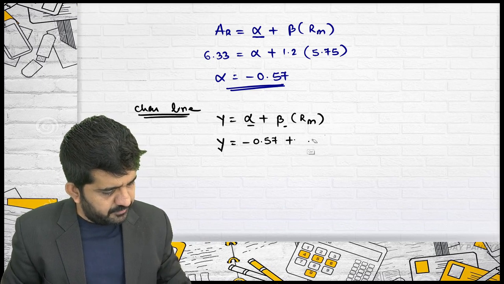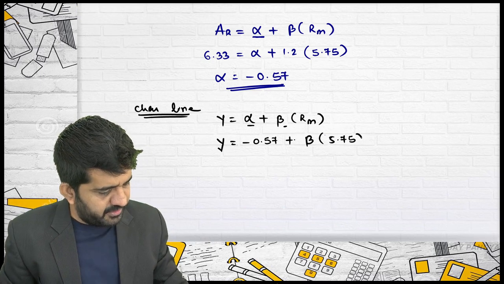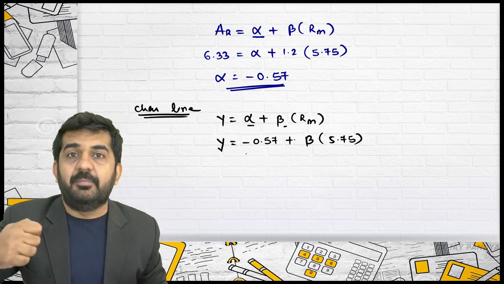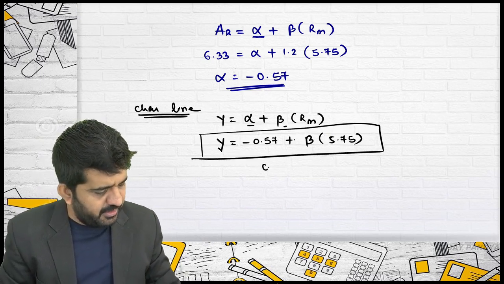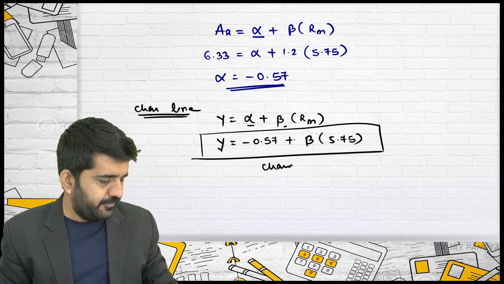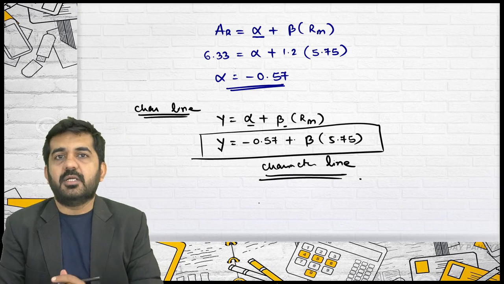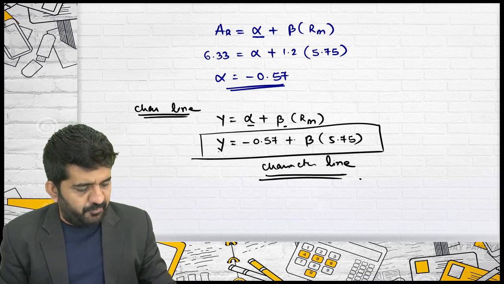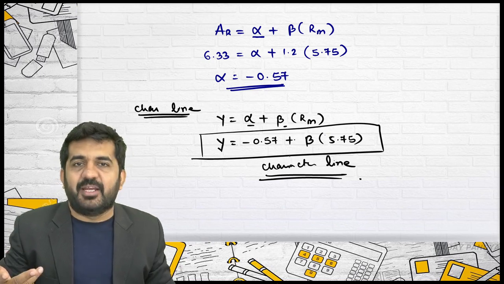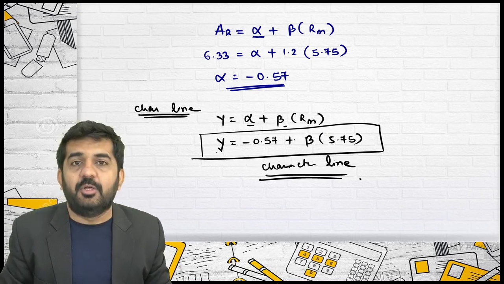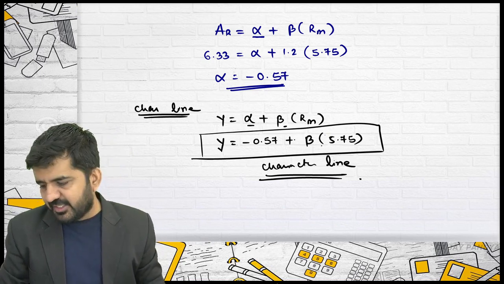Or you can write beta into 5.75, because the market return will be the independent variable on the x-axis, and this is nothing but the characteristic line. Please understand you don't have to fill in what is y and what is beta, because if you fill in y and beta you will not get the answer, and if you fill in beta you will get the expected rate of return with that beta. This is nothing but the characteristic line.